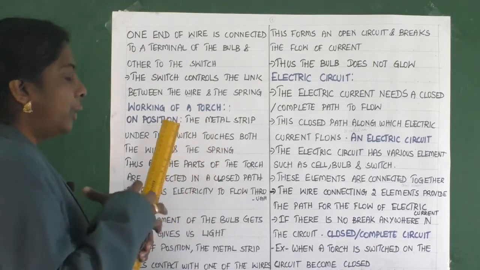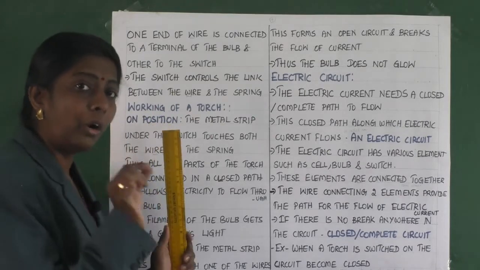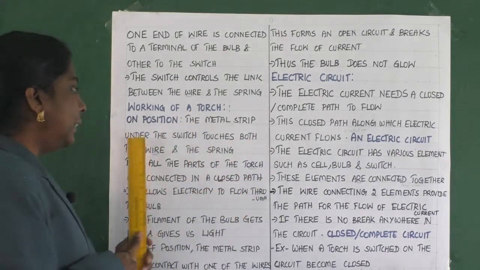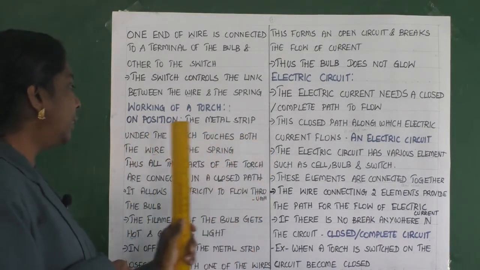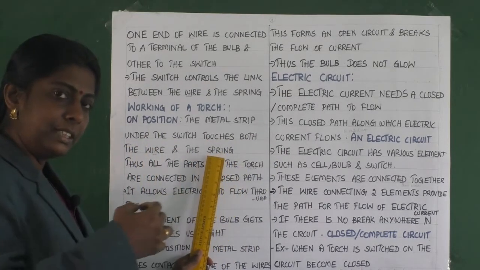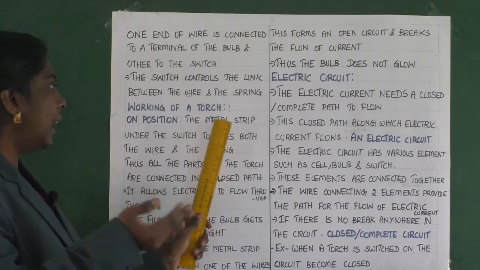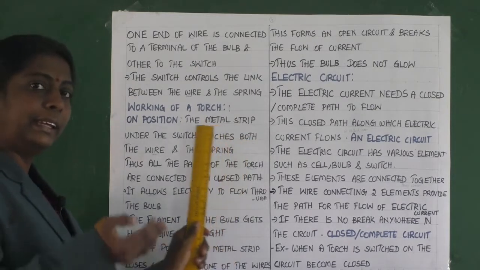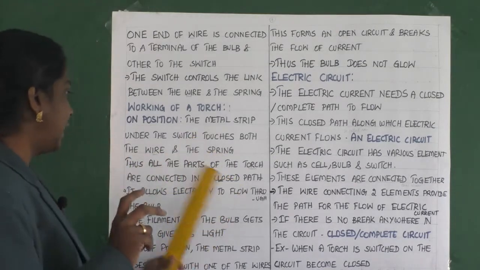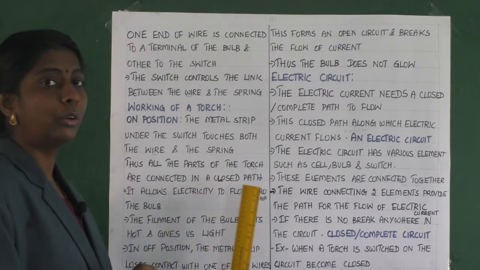Now we are going to learn about the working of a torch. When the switch is kept in on position, the metal strip under the switch touches both the wire and the spring. Two things, the wire and the spring. And thus all the parts of the torch are connected in a closed path.